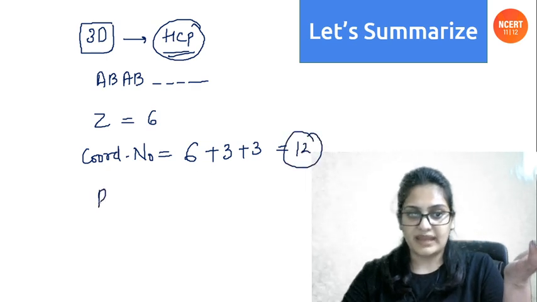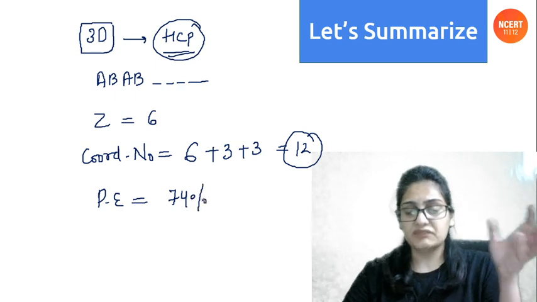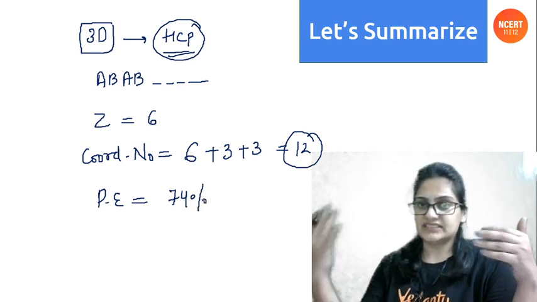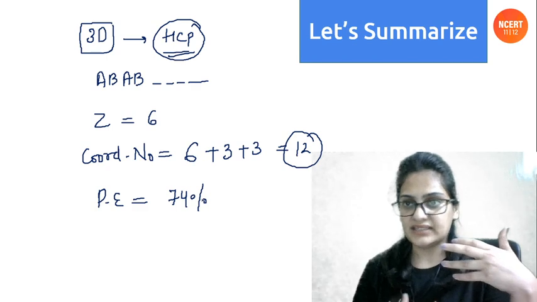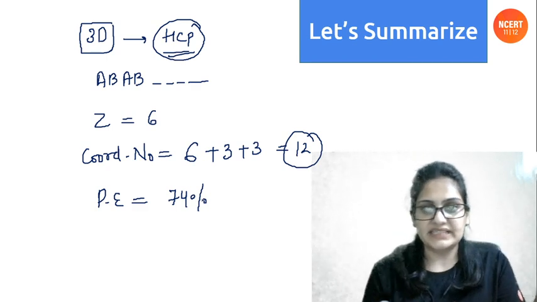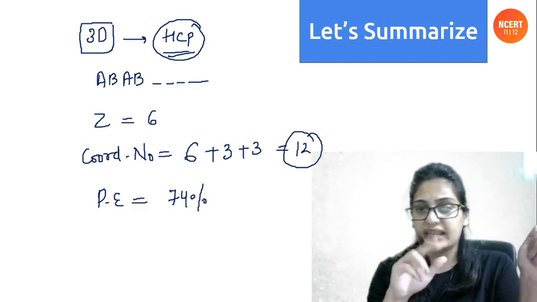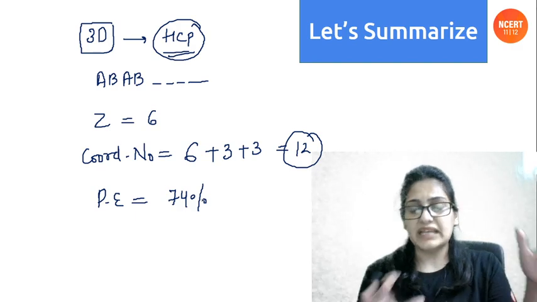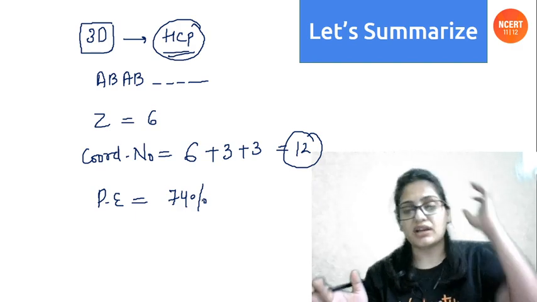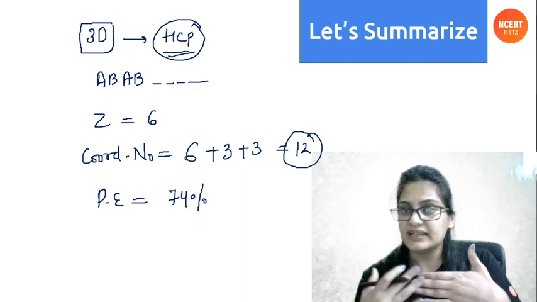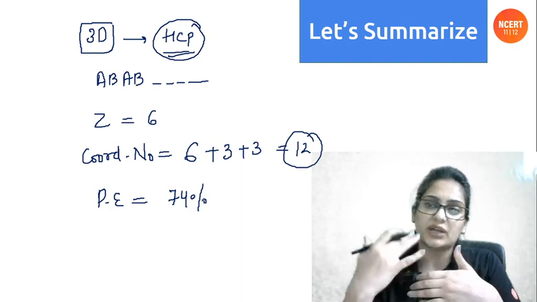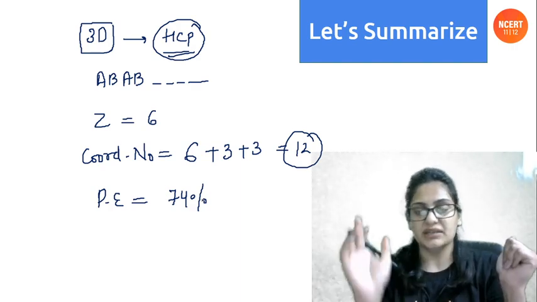Then packing efficiency I told you for HCP it would be 74%. How did we get HCP? We had the first layer, 2-dimensional hexagonal layer. Then we placed the atoms over the triangular voids that I showed you. Then we covered the tetrahedral voids. When we covered the tetrahedral voids, the third layer was coming out to be exactly same as that of the first layer. That is why it is called ABAB packing.